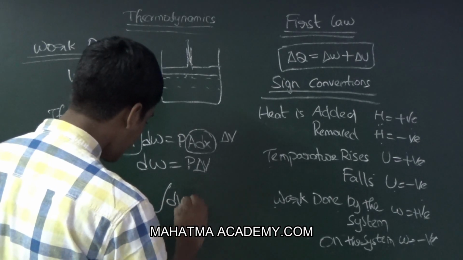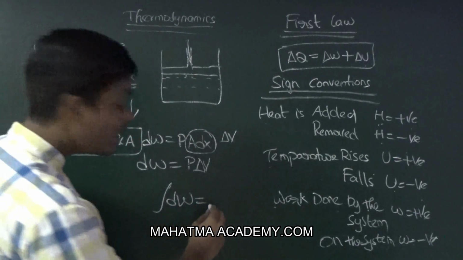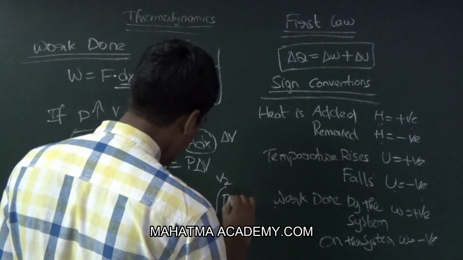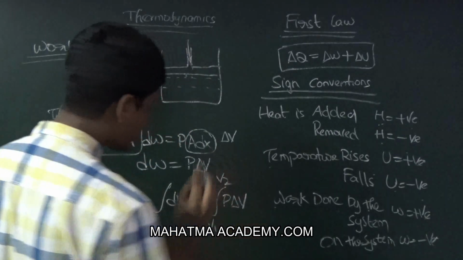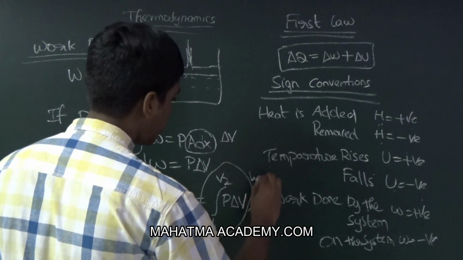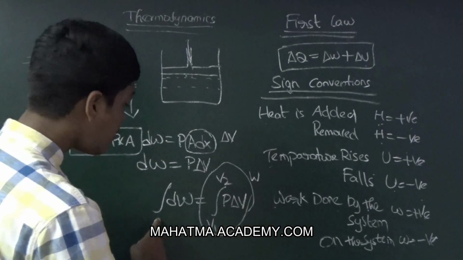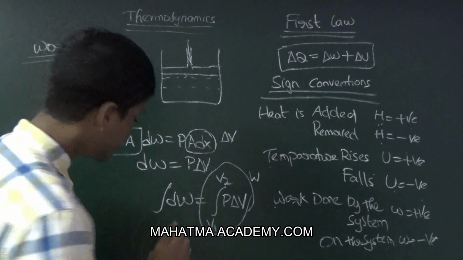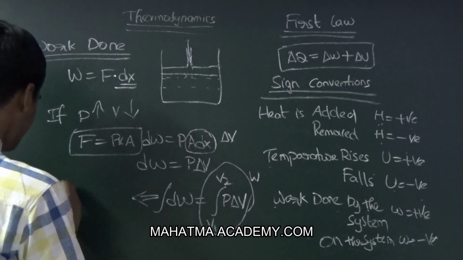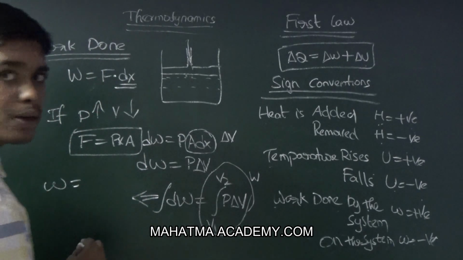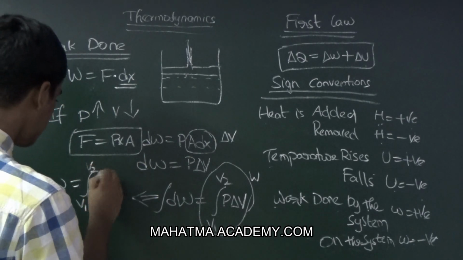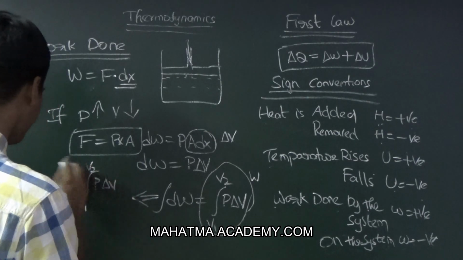Integral dW is equal to integral V1 to V2 P dV, and this whole term will be equal to W. So in the place of dW we can substitute W. We will write here W is equal to integral V1 to V2 P dV.